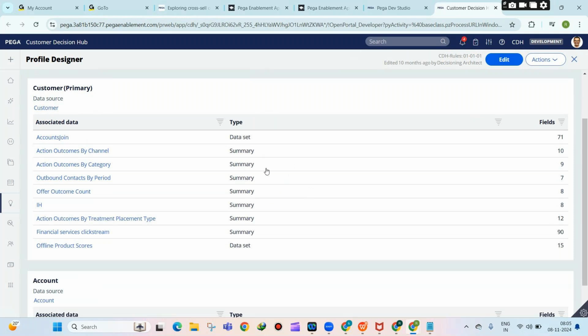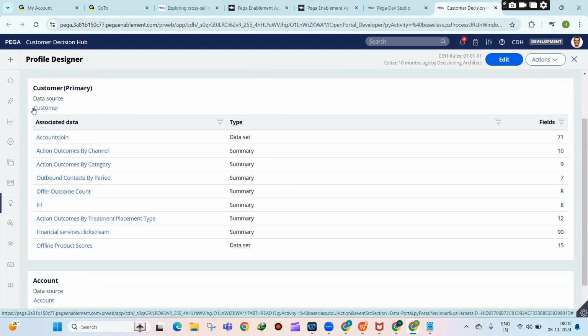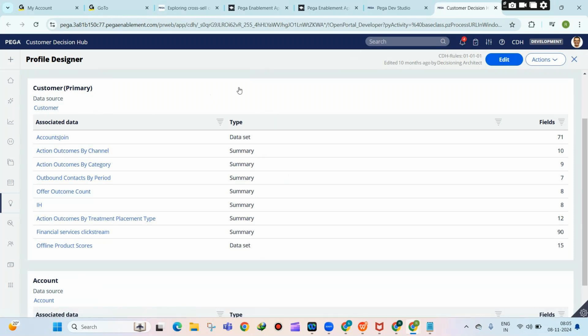Yes. In this particular scenario they are joining with accounts. So for example, let us take one customer. That customer will have multiple accounts, like savings account, salary account, business account. In banking, savings bank account, business bank account, corporate bank account, like that. In this particular application, what they are doing is joining this customer with accounts.